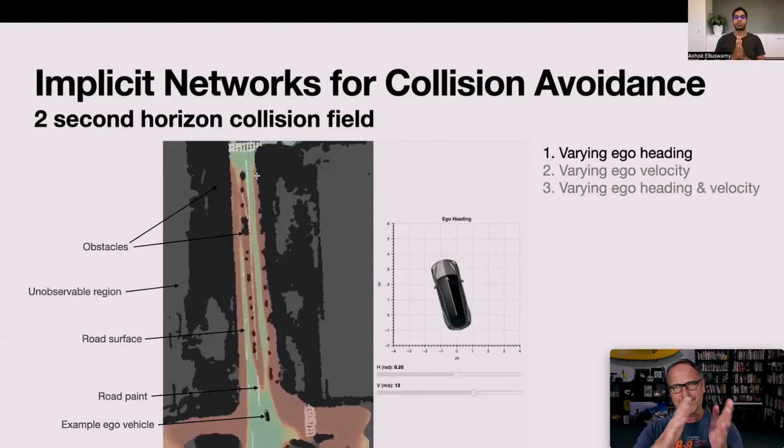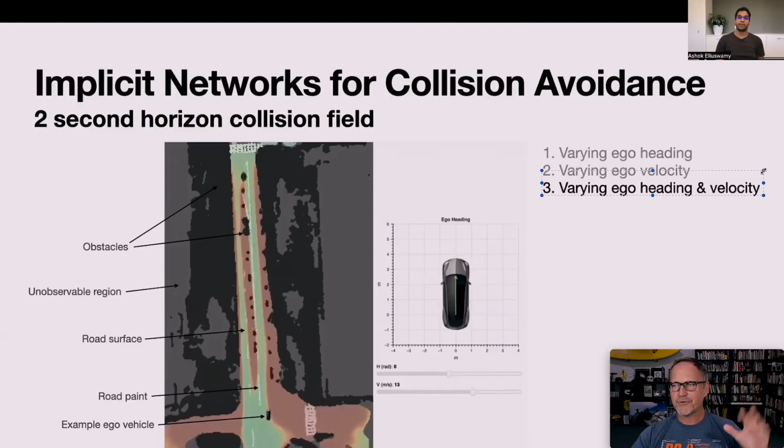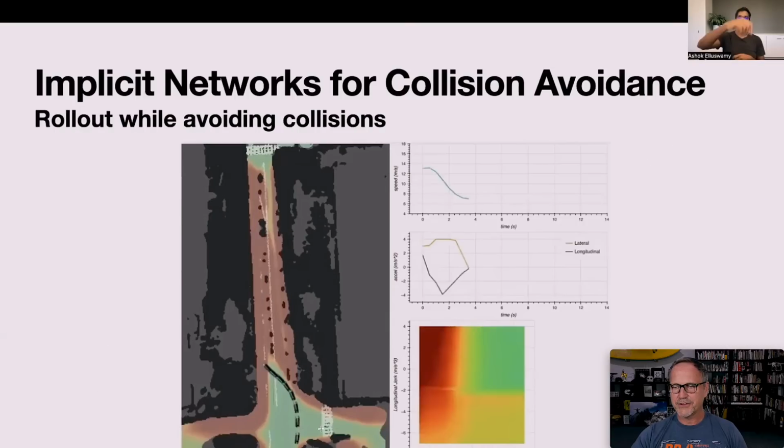So the car can figure out where it is, what direction it's heading, how fast it's heading, and whether, if it keeps going that way, it's going to be safe or whether it's going to collide with something. And of course, they can vary the velocity and the heading at the same time. I guess it would be the speed and the heading, since the velocity is both of those together. And so you can see this is really cool.